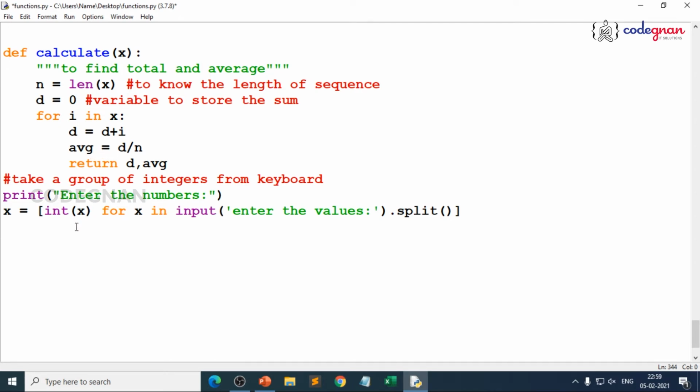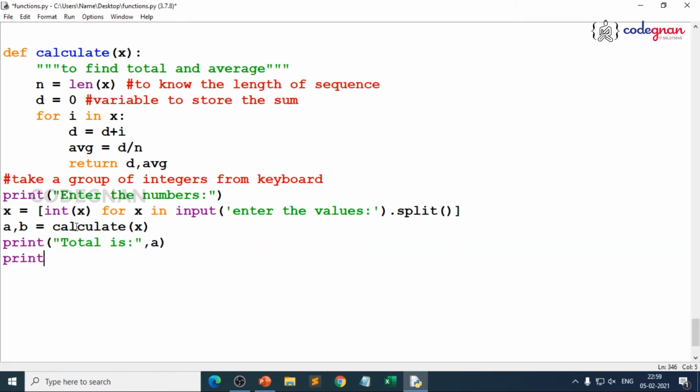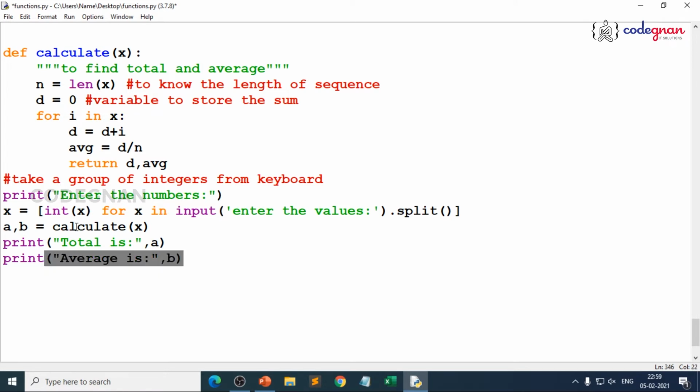So, here you are having two variables, d and average. So, just take two variables for the function call. So, a comma b is equal to, what is the function name? Calculate of x. The function name is calculate, take the input as x. That's it. Then if you wanted to print individually, print of total is a, because we are taking return d and average. Then I just give average is b. As I told you, whatever you take, return d and average, so you are returning two values. So, take up two variables for the function call first.